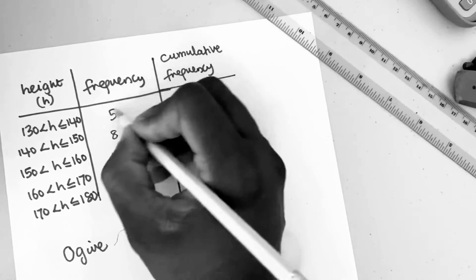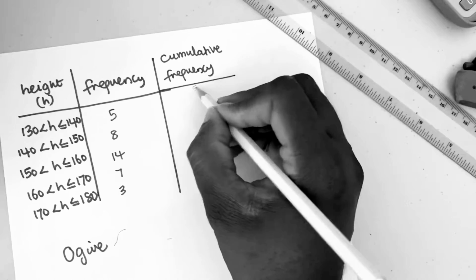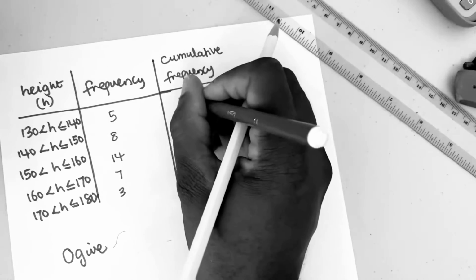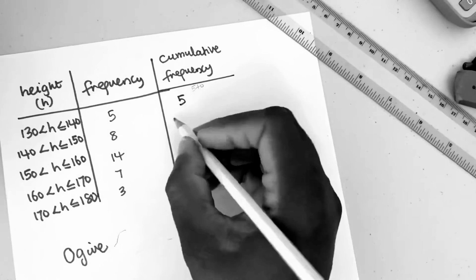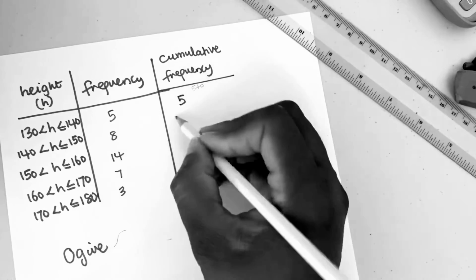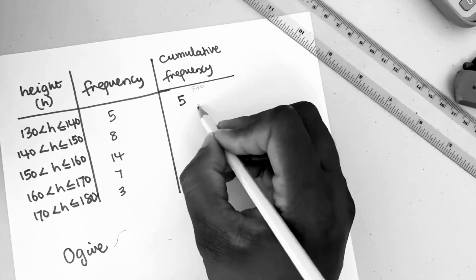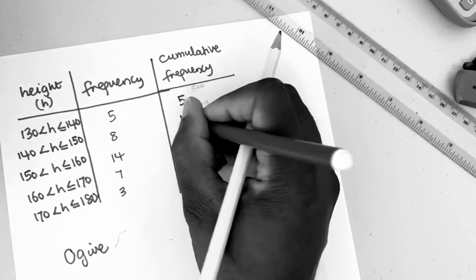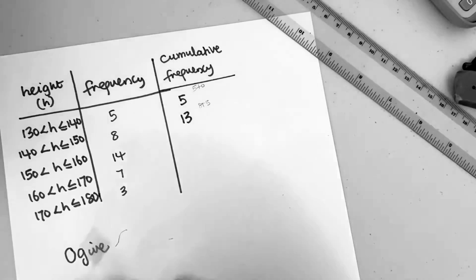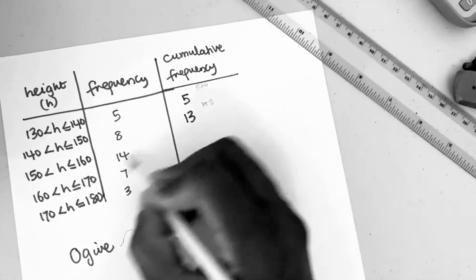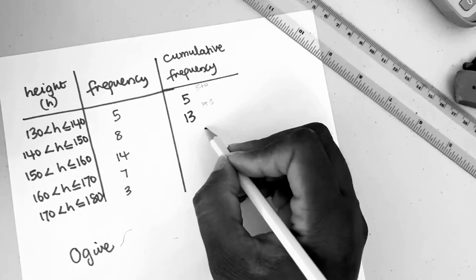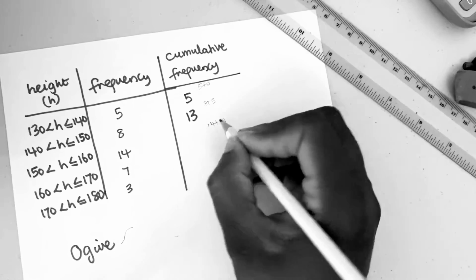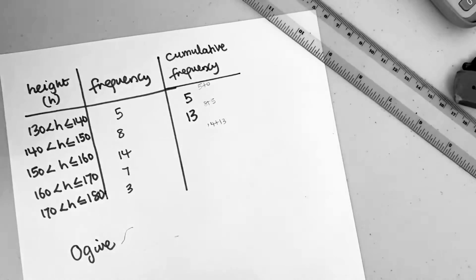So on here we don't have any other row, so that would be 5 plus 0, which is equal to 5. And then on here we don't have anything. On here we have 8, so that would be 8 plus 5, which is equal to 13. And on here we have 14, so that would be 14 plus 13, which is equal to 27.